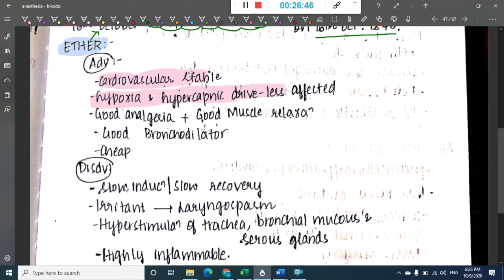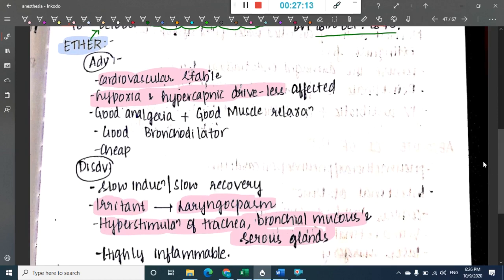But what are the disadvantages? It is an irritant. Because of this irritant nature, it causes laryngospasm. It causes stimulation of trachea, bronchial glands and serous glands. It is highly inflammable, and it shows slow induction and recovery. So these are the disadvantages of ether.